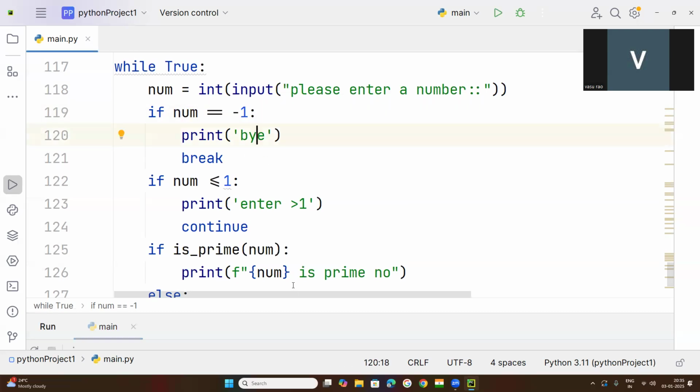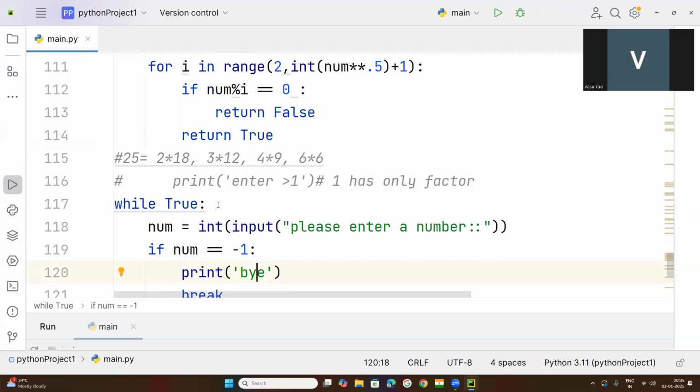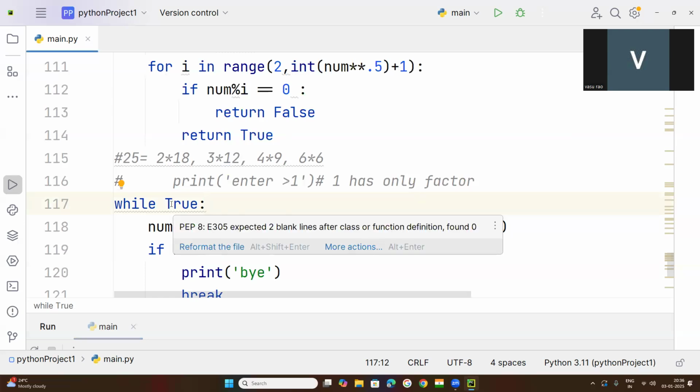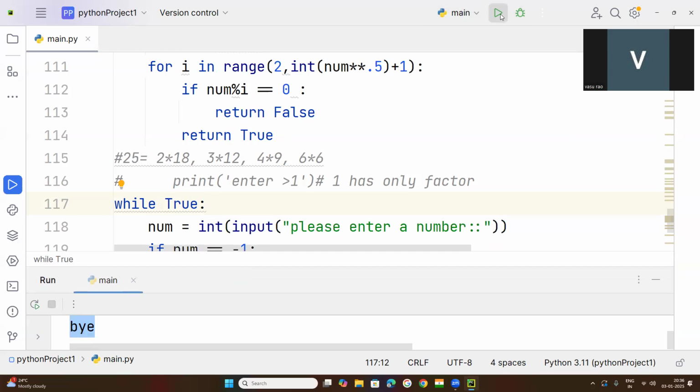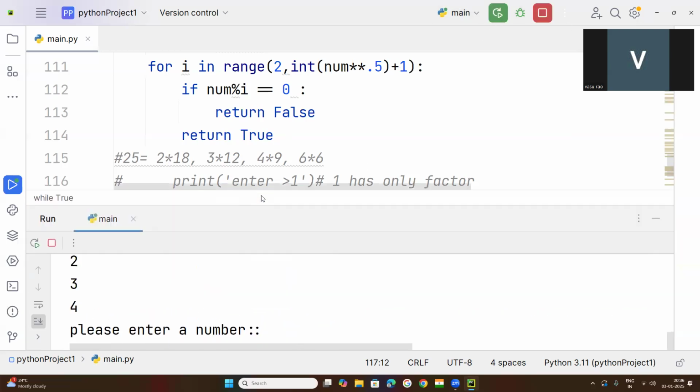So whenever the user types -1, he can exit the program, because we have used a while loop here. A while loop means it continuously runs until the user wants to quit, so every time it asks the user to enter a number.